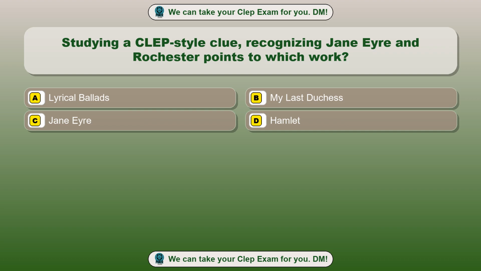Question 24. Studying a CLEP-style clue, recognizing Jane Eyre and Rochester points to which work? Option A, Lyrical Ballads. Option B, My Last Duchess. Option C, Jane Eyre. Option D, Hamlet. The correct answer is option C, Jane Eyre.